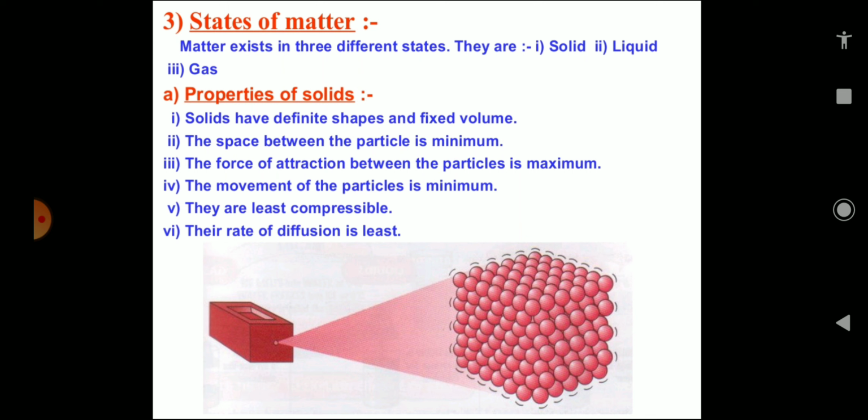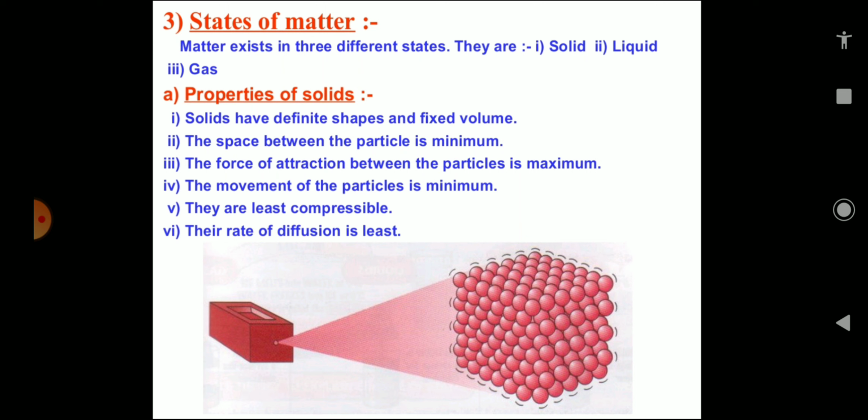So when the outside force is applied on them, they have the capacity to retain their shape. When we apply more force, the solids may break, but it is difficult to change their shape, so they are called rigid. So if we see the properties in this slide, I have shown the properties of solids.